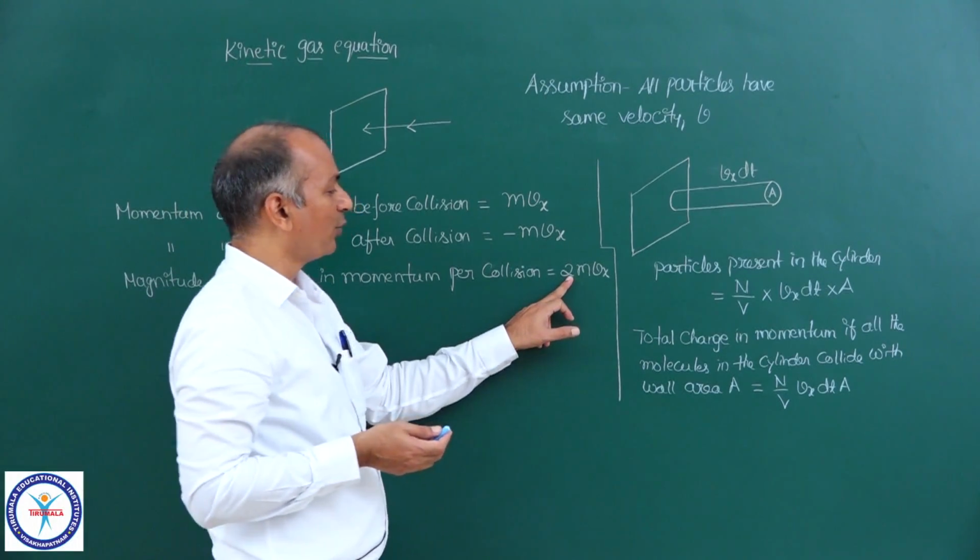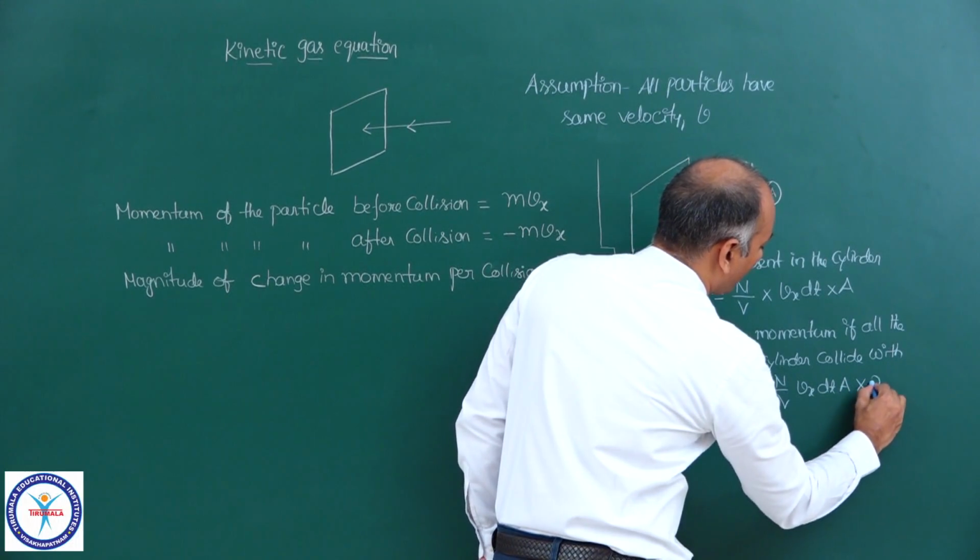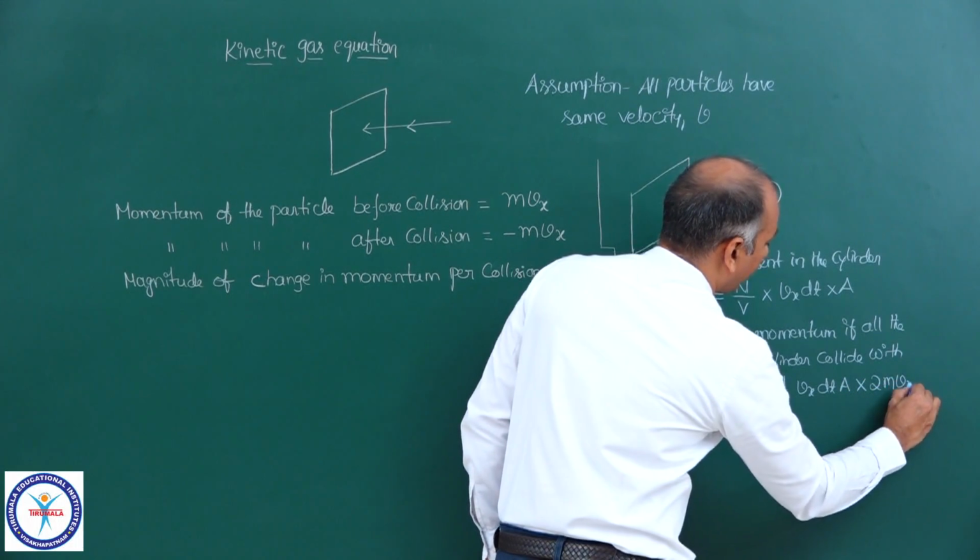Then per collision, this is the change in momentum. So total change in momentum will be into 2mvx.